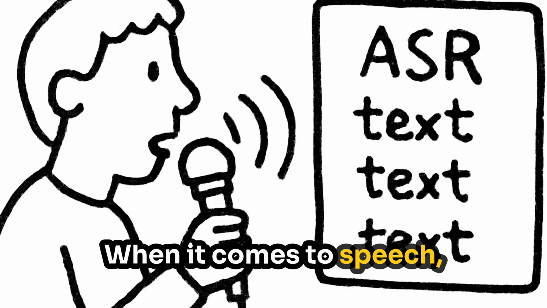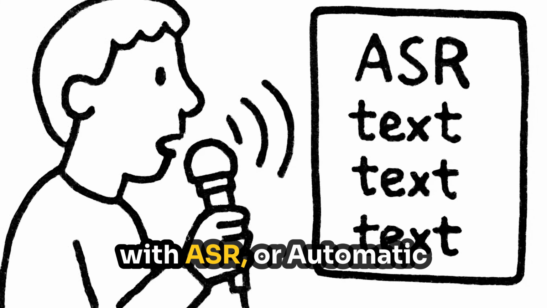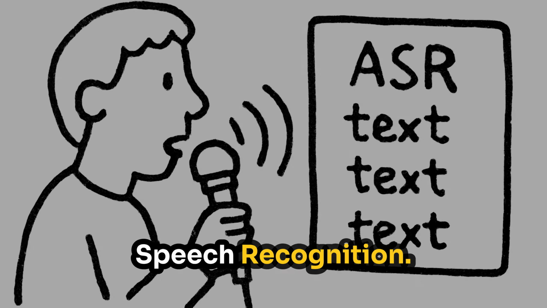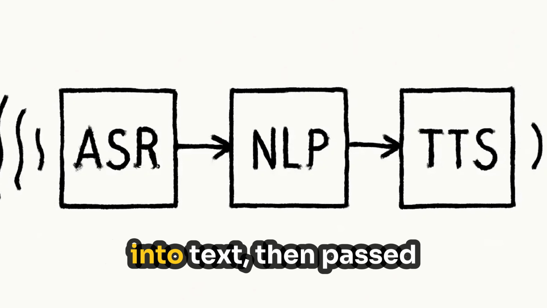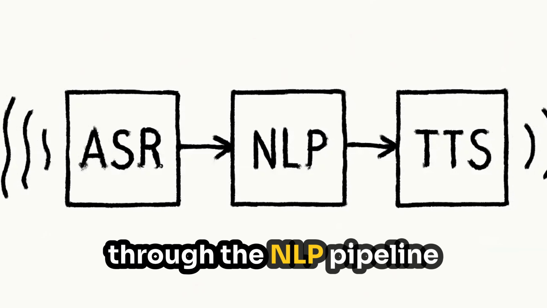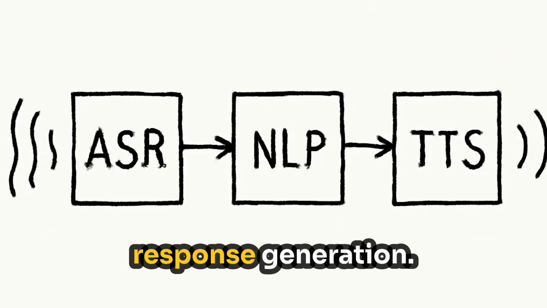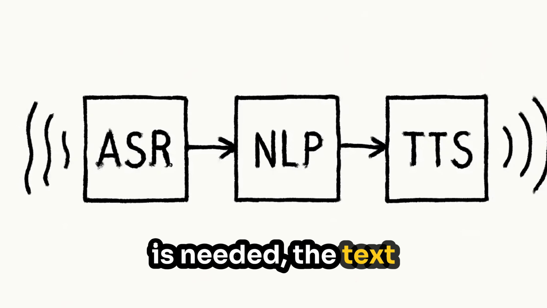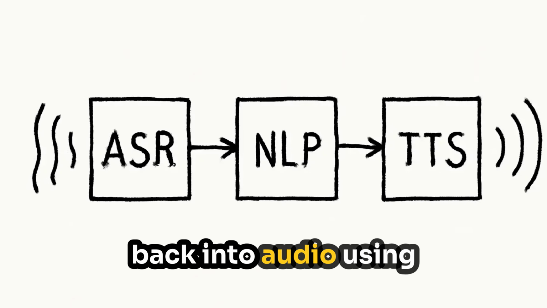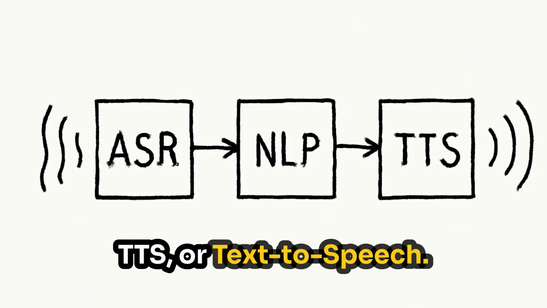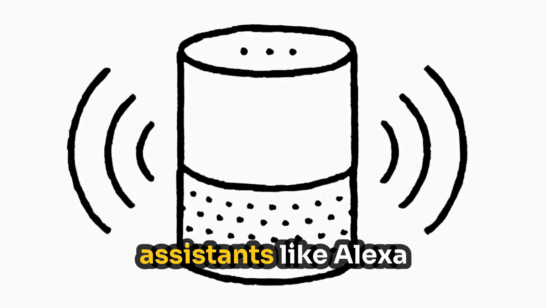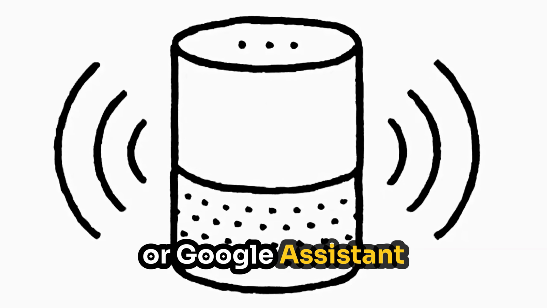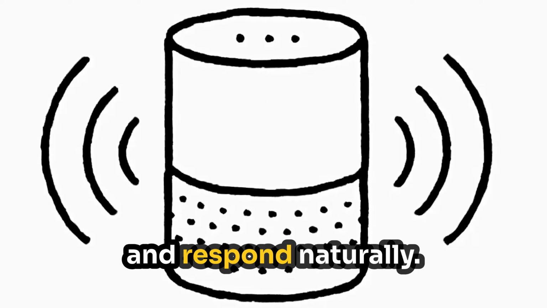When it comes to speech, NLP works in tandem with ASR, or automatic speech recognition. Speech is first converted into text, then passed through the NLP pipeline for understanding and response generation. Finally, if a spoken reply is needed, the text output is converted back into audio using TTS, or text-to-speech. This is how smart assistants like Alexa or Google Assistant understand what you say and respond naturally.